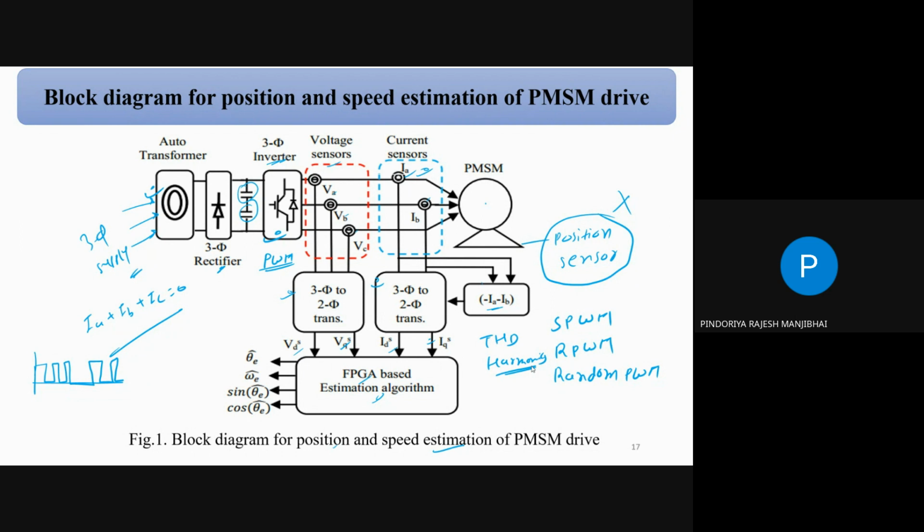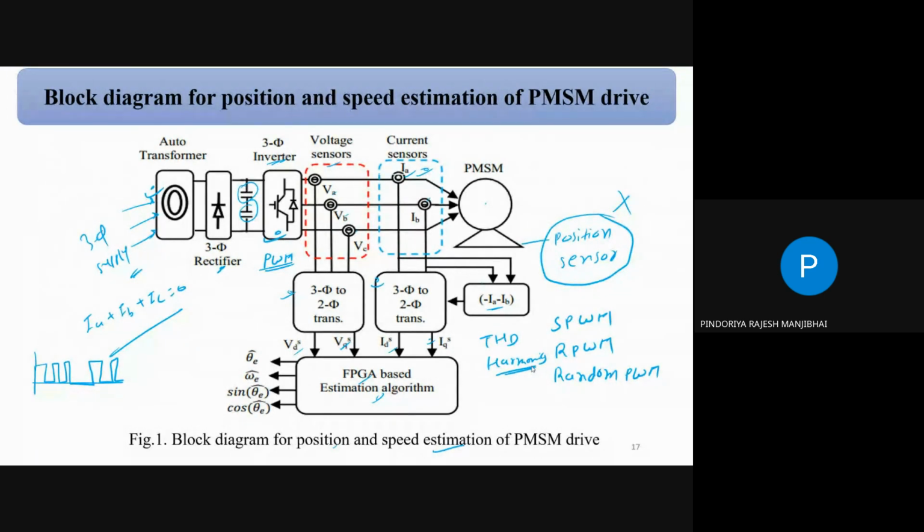There are a few common factors. One is your motor load. Second is your power rating. Suppose your motor rating is 10 kilowatt, correct? Your inverter rating must consider the losses, plus or minus 10 to 15% losses.